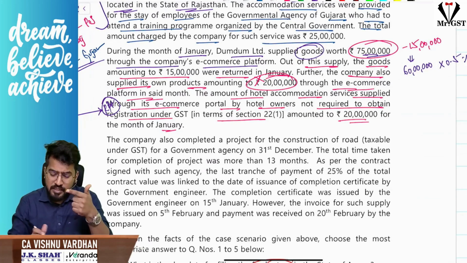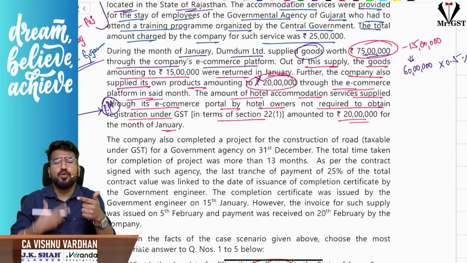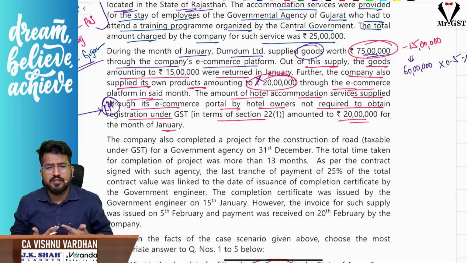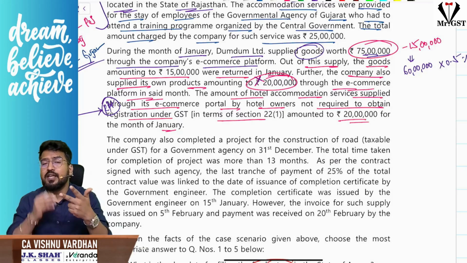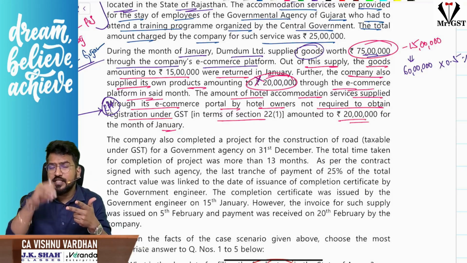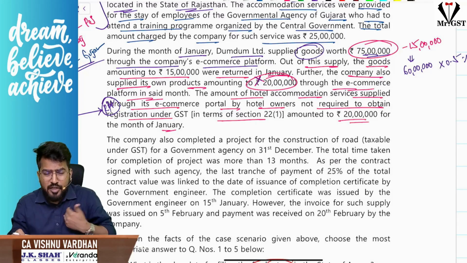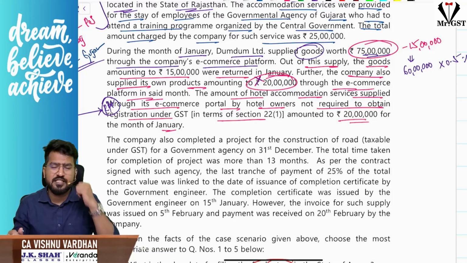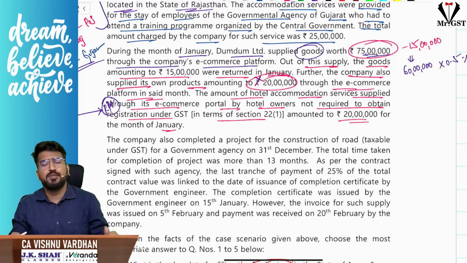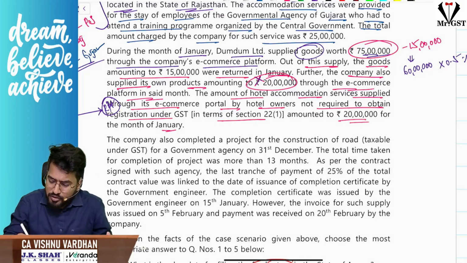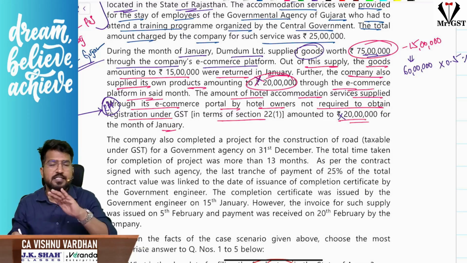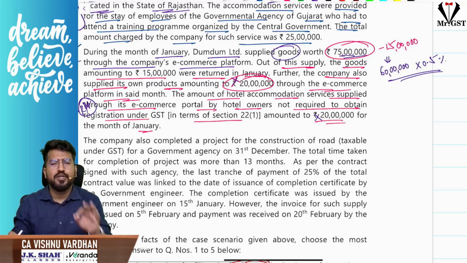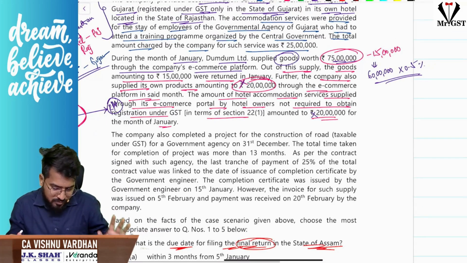Next one, the 20 lakhs our own goods selling through our own e-commerce platform. No TCS, sir. Who will collect TCS? I should collect TCS on me. No. Next, number 3, services covered under 9 subsection 5 where e-commerce operator is liable to pay GST. Sir, when e-commerce operator is liable to pay GST, TCS provisions will come or will not come? Will not come into picture. Are you understanding the point? So on this 20 lakhs also, if you remember, TCS provisions will not come into picture. Only on this 60 lakhs, total 0.5% will come into picture. Are you able to understand?